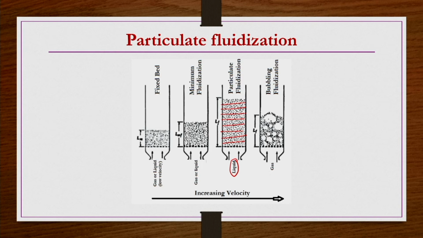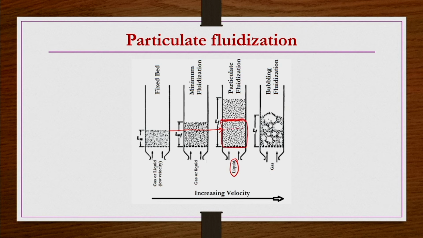Now pictorially, if you assume this corresponds to the initial packing height, the expansion is only small, it is uniform, but the expansion is only small.